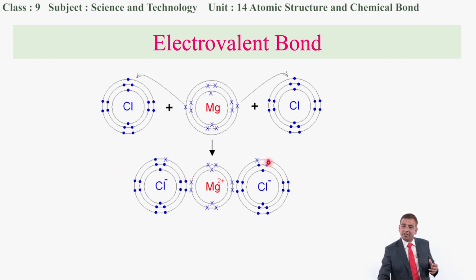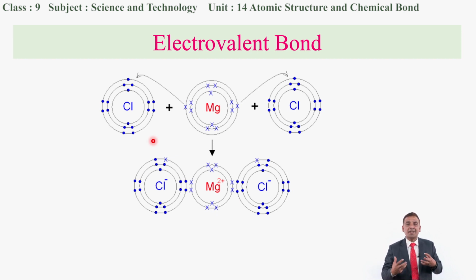Similarly, in the next atom also, altogether there are 8 electrons, so it has acquired the octet state, as well as in the magnesium there will be 8 electrons in the valence shell, because the third shell, that means the M shell, has been lost. There were 2 electrons in the valence shell, so these 2 electrons have been lost. So this is the linkage formed between 1 atom of magnesium as well as 2 atoms of chlorine. This linkage has been formed by transferring the electrons from one atom to another atom.